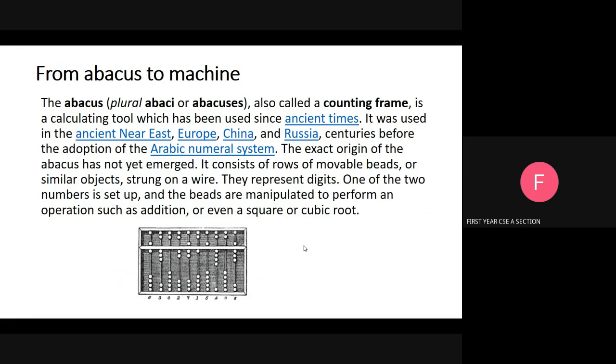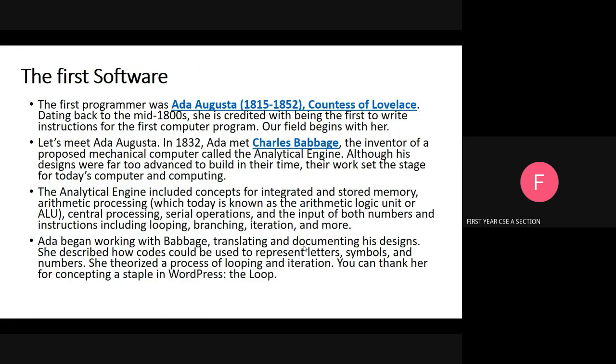Our next topic is the first software. The first known programmable machine is not a calculator. It is a loom for weaving cloth around 1805. A French inventor named Joseph Marie Jacquard built the first known programmable machine.